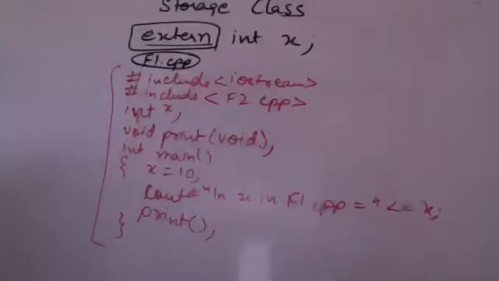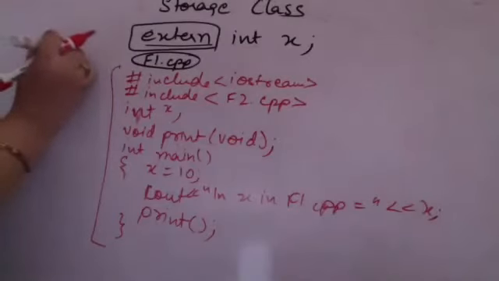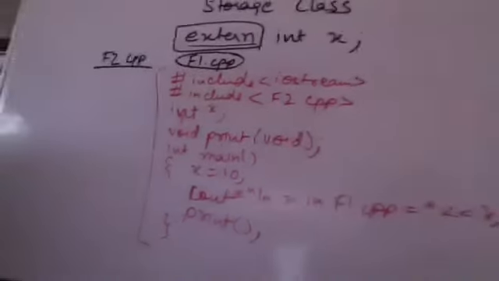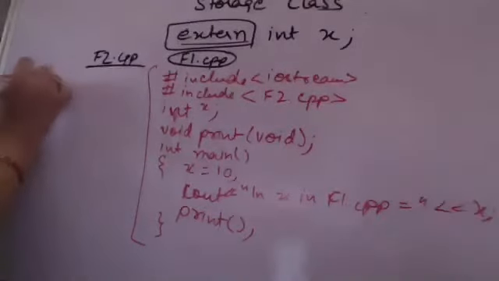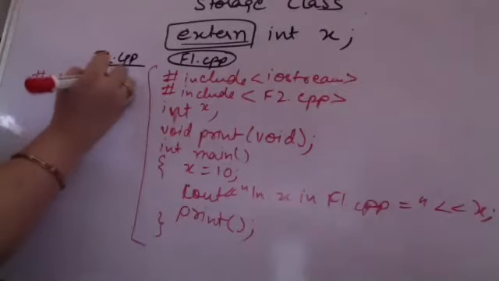Since I have included it, I will be able to use it also. Let me create f2.cpp for you all. So I am creating the file f2.cpp. What are the contents of my file? The contents of my file f2.cpp, again, would have your header file. So I will be including input output stream.h.